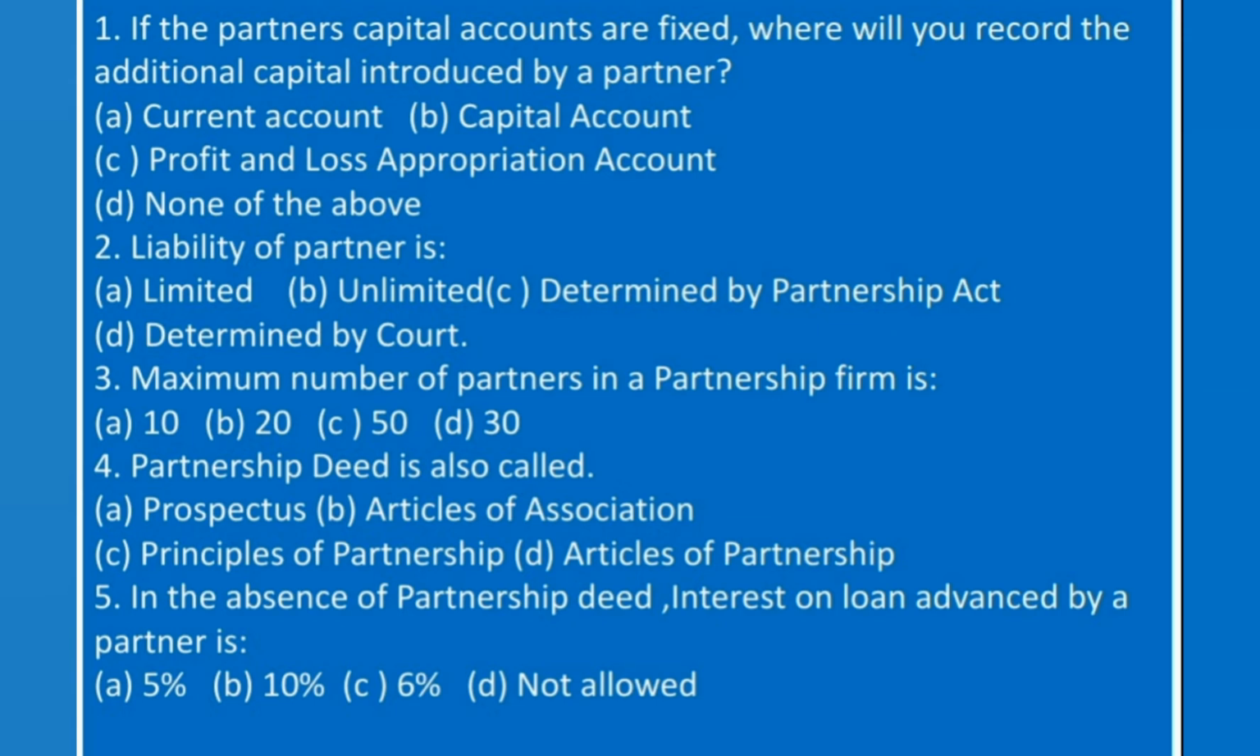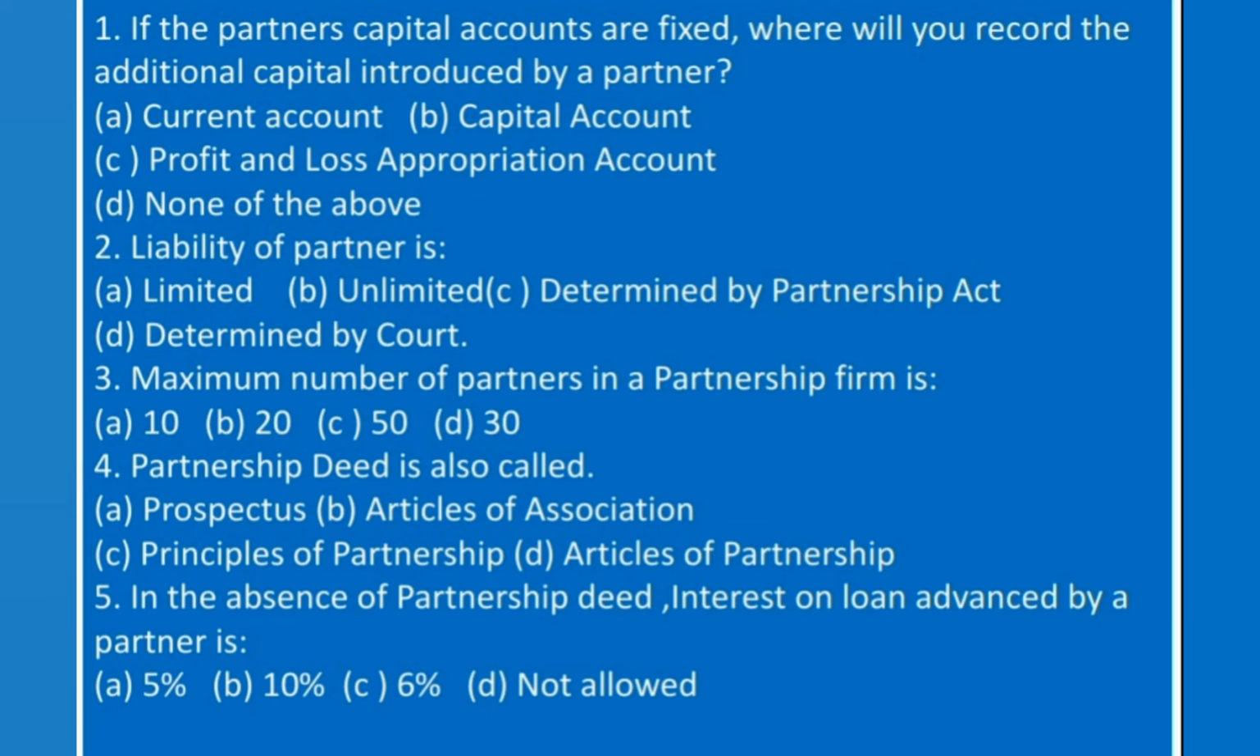Next question, liability of a partner is: options limited, unlimited, determined by Partnership Act and determined by court. What we had learned, liability of a partner in a partnership firm in general is unlimited. In the case of limited liability partnership only, the liability of partner will be limited.